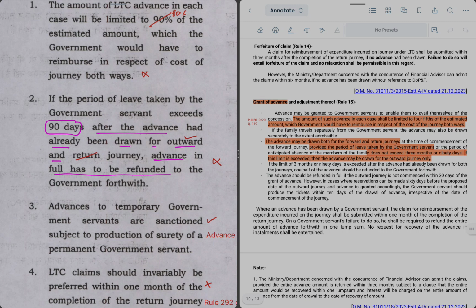So 90 days has been drawn for advance for outward journey, not return journey. अगर outward journey से 90 days ज़्यादा हो गए हैं एडवांस लिए हुए तो आपको पूरा एडवांस रिफंड करना पड़ेगा गवर्नमेंट सर्वेंट को. इसके लिए भी यहाँ पे रूल दिया हुआ है. Forward journey, time at the time of commencement of forward journey.